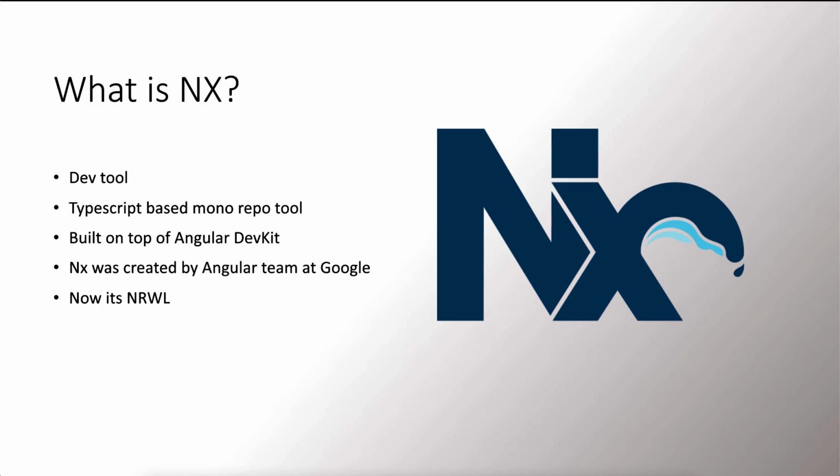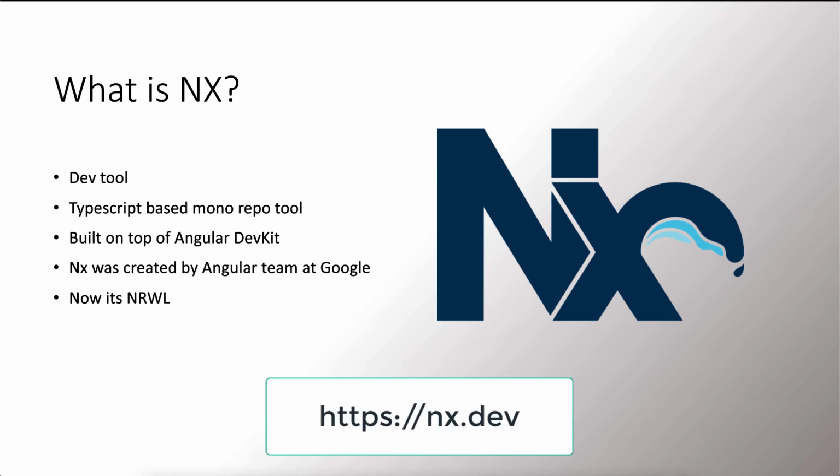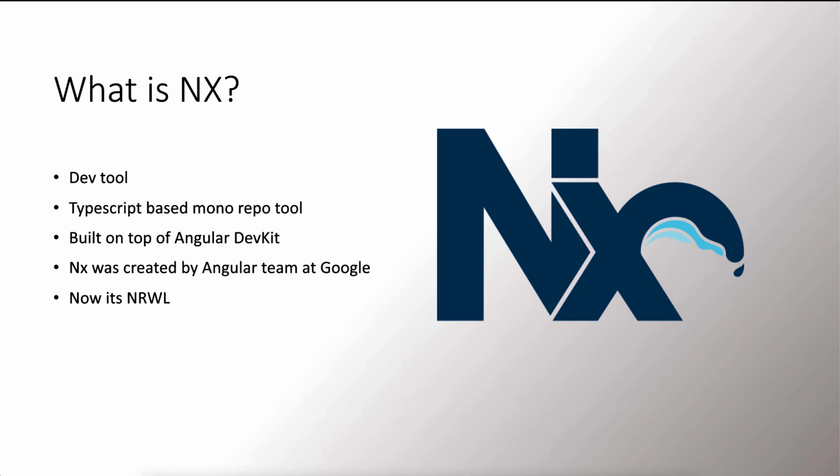It also provides a workspace, CLI, cloud-based computation caching, and great language level IDE support. NX was created by the Angular team at Google, and then the core members decided to start a new company called Nrwl providing the NX toolchain. So when you check the NX website, you will see it's provided by Nrwl.